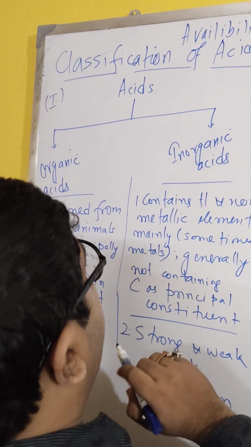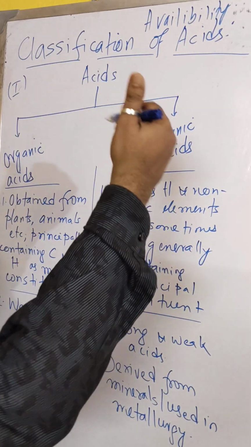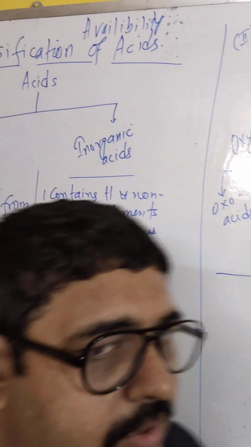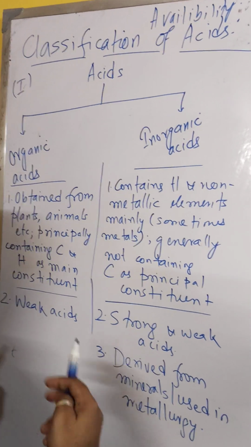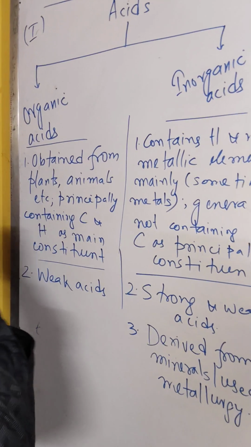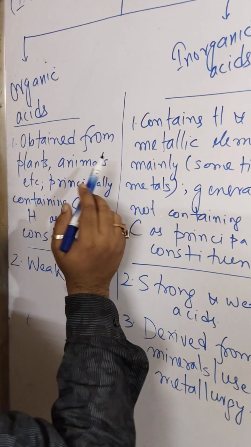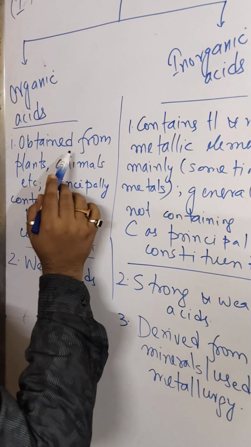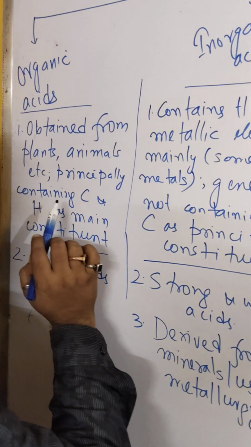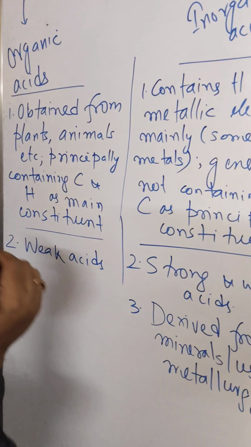Now when we deal with the acids with respect to the availability of the acids in nature, the first class which comes into the realm is the organic acids. As the name suggests, this is the definition that I've written down. Organic acids are the acids that are obtained from plants, animals, etc., principally containing carbon and hydrogen as the main constituent.